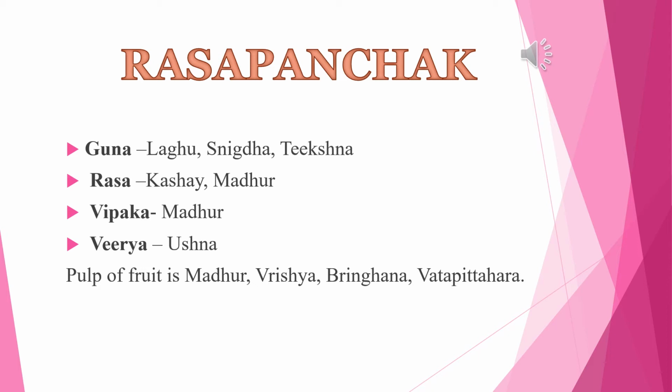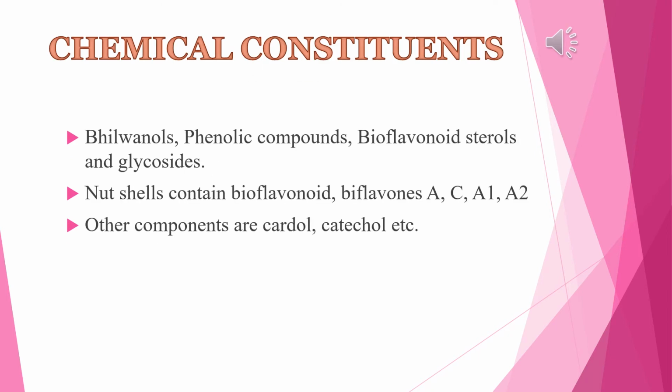The pulp of fruit is madhur. It is vrishya, vringhan and vata pittahara in karma. These are some chemical constituents present in Bhalataka. The bilvanols, phenolic compounds, bioflavonoids, sterols, and glycosides. The nut shells contain bioflavonoids, biflavones A, C, A1 and A2. Other common components are cardol, catechol, etc.